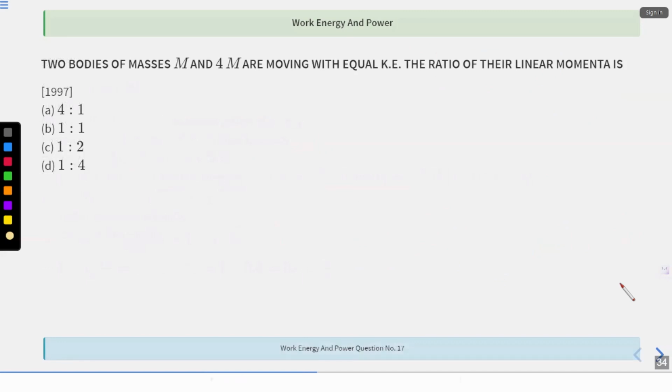Moving to question number 17. This question had come in JEE 1997. Two bodies of mass m and 4m are moving with equal kinetic energy. Then the ratio of the linear momenta. Momenta is basically for two or more than two bodies, if momentum has to be told together, that is called momenta. So they have said that m and 4m are moving with equal kinetic energy. Then the ratio of their momenta.